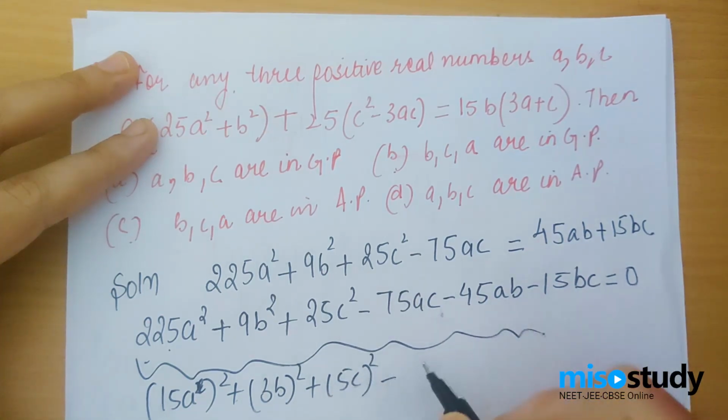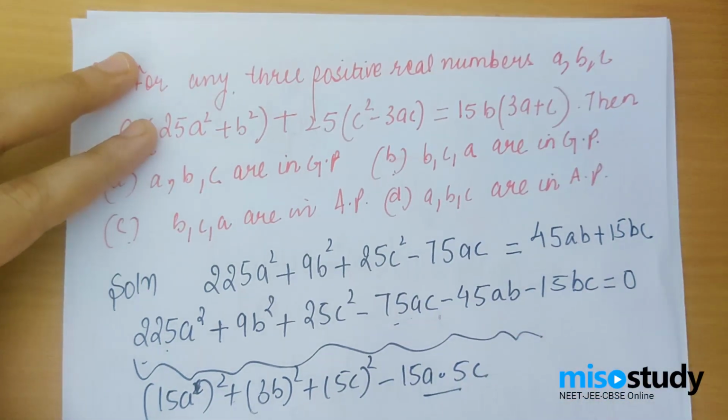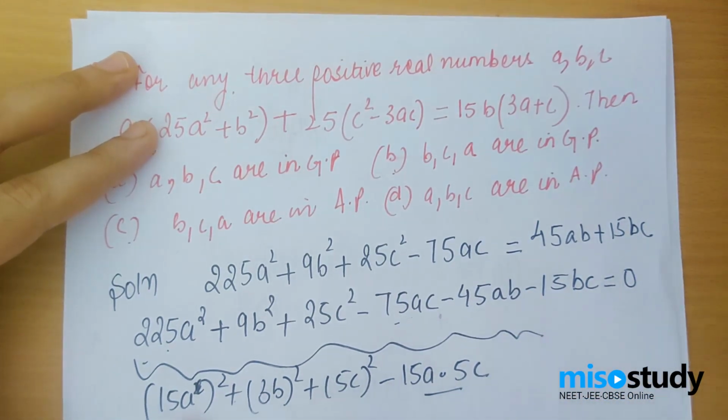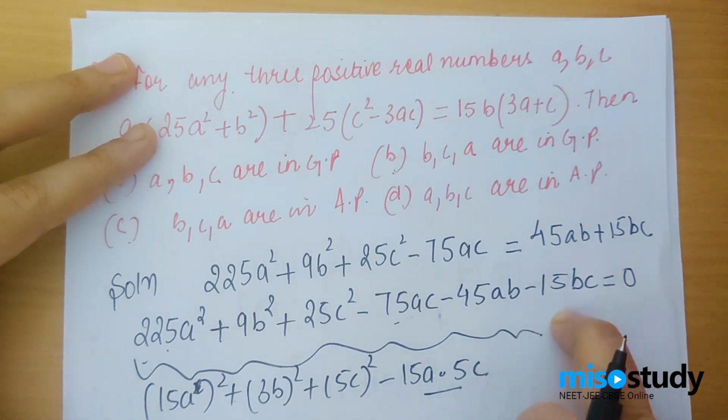So let's combine 15 into A and 5 into C. Do you understand? 15A squared and 5C squared are combined, but you could have 2 into 15A into 5C, then it will make a formula. So that 2 is missing somewhere. In a similar way, 15A into 3b will be formed, but again, 2 is missing. Similarly, 2 is missing from here as well.